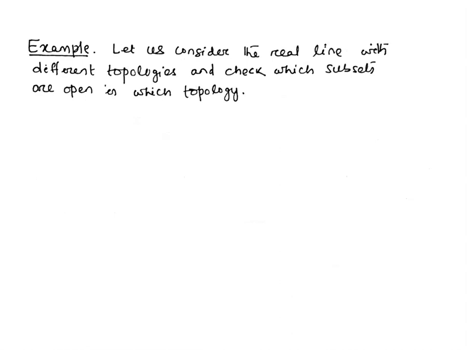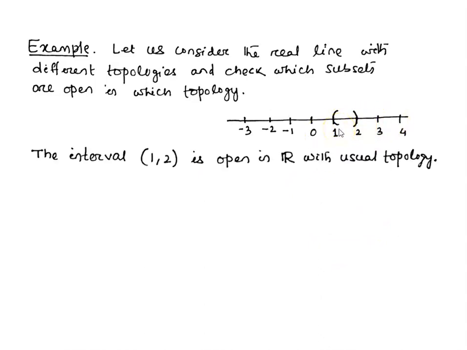Let us consider the real line with different topologies and check which subsets are open in which topology. Here we have the real line with us. Let us consider the open interval (1, 2). The open interval (1, 2) is open in R with usual topology. This we know because this is a basis element: the basis of the usual topology contains all open intervals of R, so the open interval (1, 2) is open in R with usual topology.